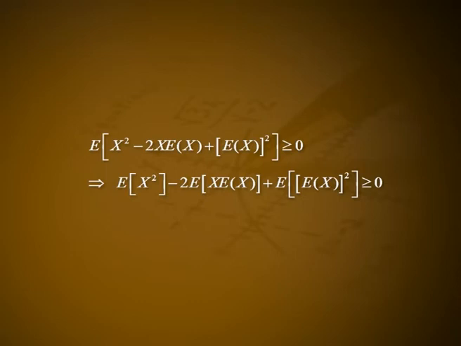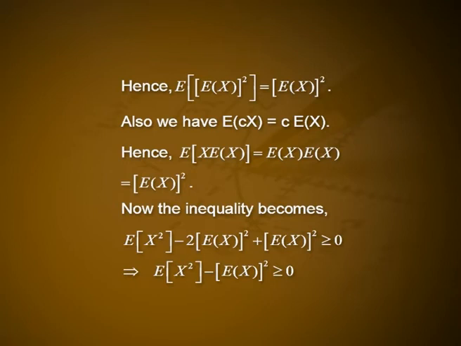That is E of (x square minus 2x E of x plus E of x whole square) greater than or equal to 0. This implies expectation of x square minus 2 into expectation of x into expectation of x plus expectation of x whole square greater than or equal to 0. Expectation of x is a constant. We have expectation of c equal to c where c is a constant. Hence, expectation of (expectation of x) whole square is equal to expectation of x whole square.